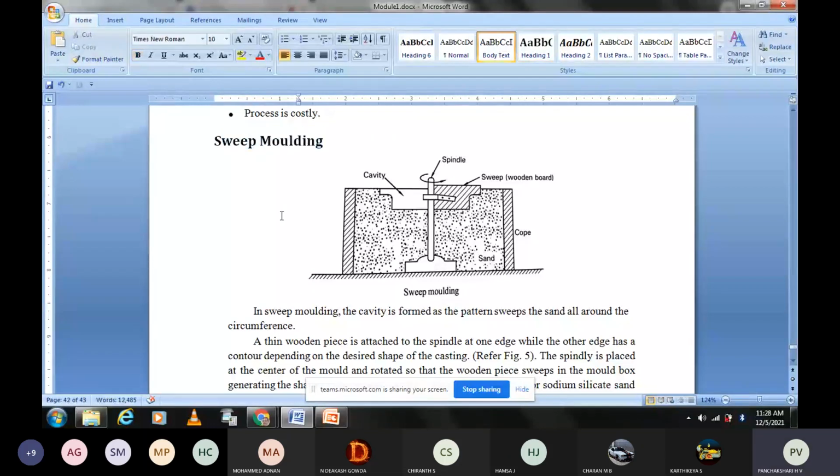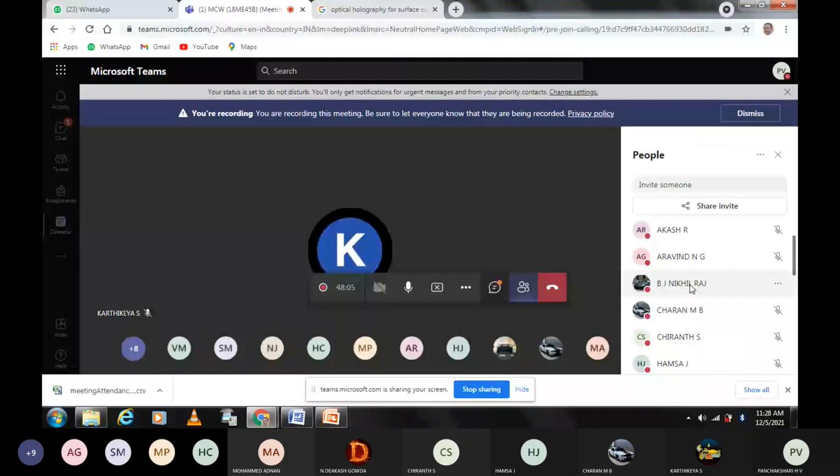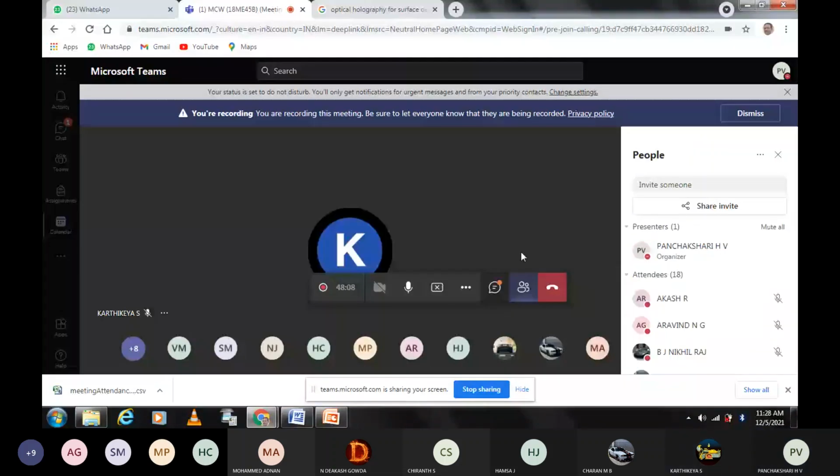What is the meaning of sweep? Yes, what is the meaning of sweep? Akash, what is sweep? Arvind?